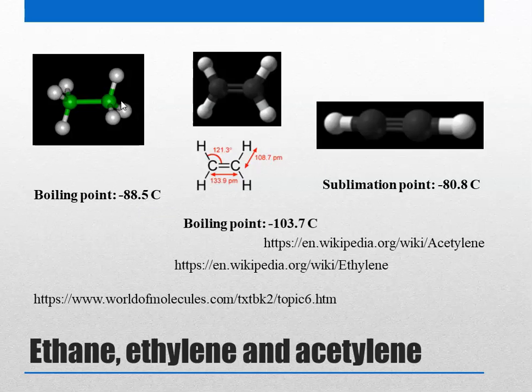So why does that difference exist between all these 3 compounds, although they each have 2 carbons? The reason is that their shape and their size make an impact on the boiling point due to the influence on the intermolecular forces. You learned in physical chemistry, which we did earlier, that these properties of molecules or materials depend on their molecular structure.